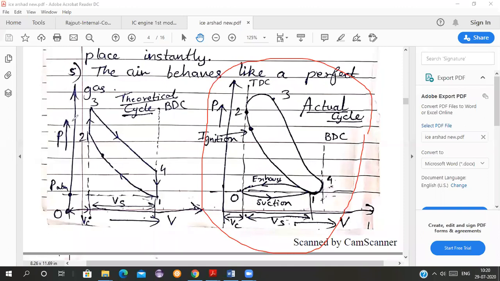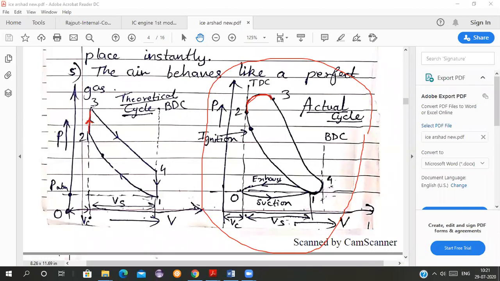Here the pressure is increasing at constant volume, but this is not possible practically. The piston will move a little bit when the pressure is increasing inside the combustion chamber. Is it possible that the piston will not move? Do you think so? See what is happening here in the actual cycle. The pressure is also increasing, the volume is also increasing, isn't it? Getting all of you? So it is not possible to increase the pressure straight. There cannot be a straight line in actual.